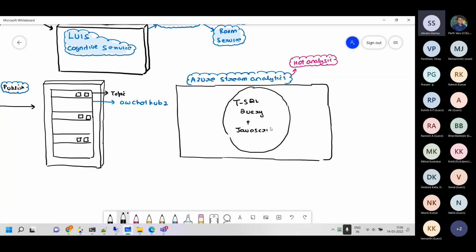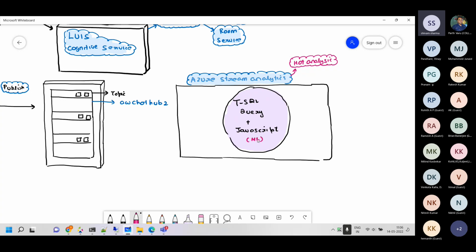JavaScript. Now, in the previous sessions, this is the 36th session today. In the previous 35 sessions which we have done, many times we have used Stream Analytics for the purpose of doing machine learning. In future also, I have some sessions coming up on IoT, and in those we will be doing anomaly detection in the Stream Analytics service. So we can run ML jobs over here.